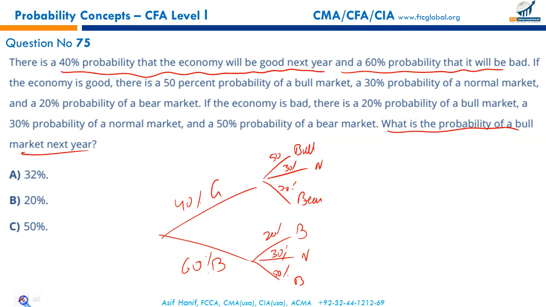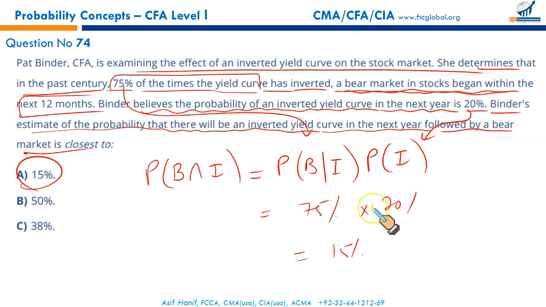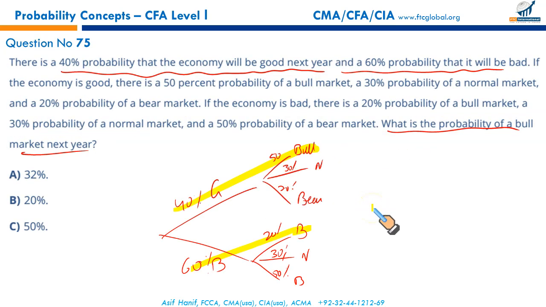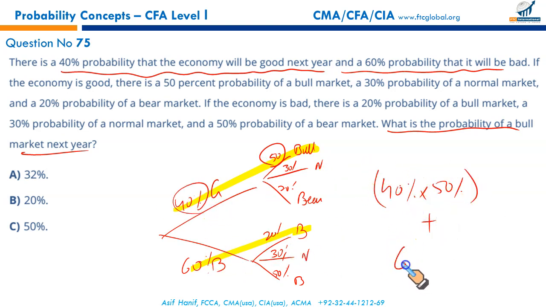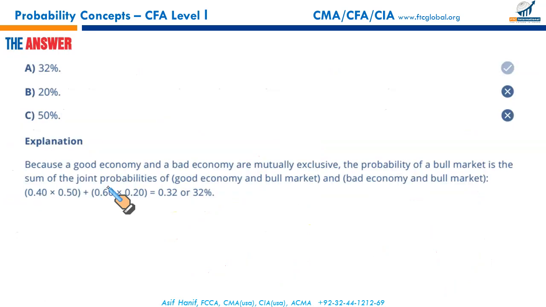Not the whole tree. What is the probability of a bull market? This is bull here and bull here. Just these two legs of the probability tree. That is 40% of 50 plus 60% of 20. Adding all this gives you the result, 32%. That makes A the correct option.